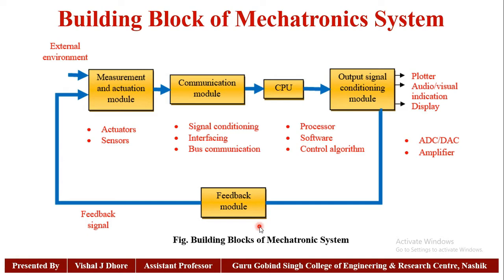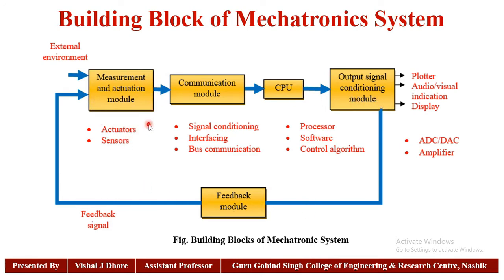So for that purpose, this point comes the building blocks of mechatronic systems. Any mechatronic system contains some blocks. The first block is the measurement and actuation module. Second is the communication module. Third one is the CPU. Next, the output signal conditioning module, and there is one feedback module. All these blocks we have to interlink with each other.